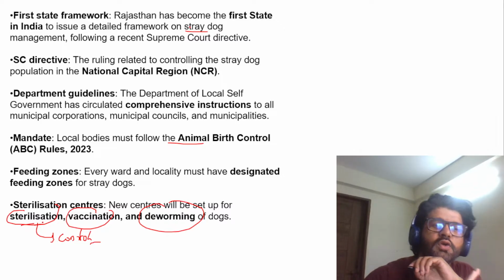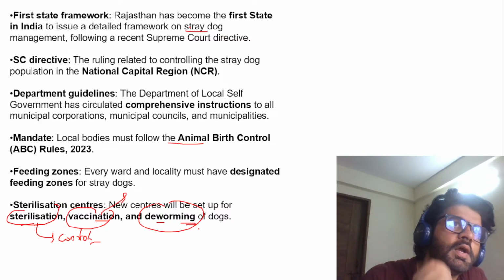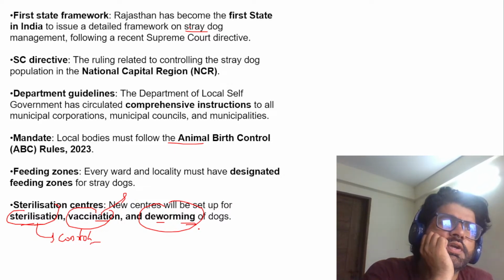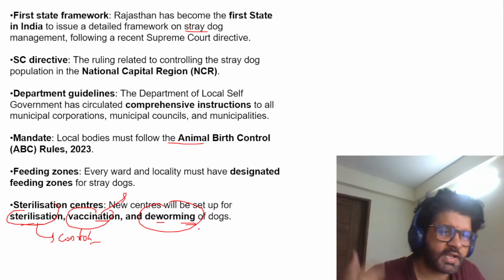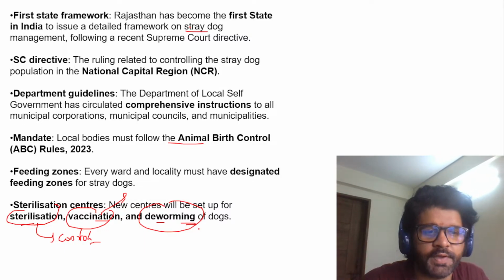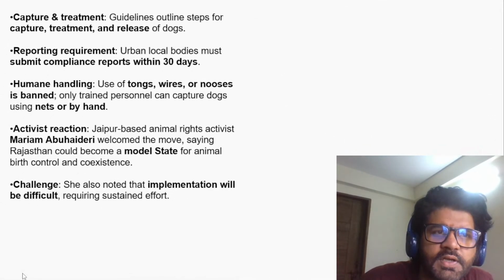So sterilization is to control production of puppies. Then deworming, as the name suggests, is to take care of the worms, whether they're infested or not. And then the vaccination thing. Just like we have our vaccination, they should also have their vaccination. So do understand the basic difference between sterilization, vaccination, and deworming.